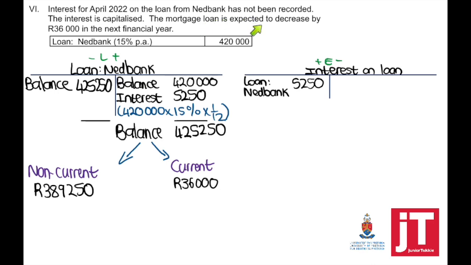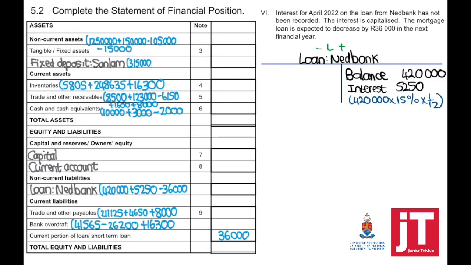Now, this is the part where learners get it wrong. The mortgage loan is expected to decrease by 36,000 in the next financial year. Whatever is paid in the next accounting period must be taken out of our long-term liabilities and taken to our current, which means if 36,000 is paid in the next 12 months, this will go to your current portion of loan, and the difference will be your non-current liabilities.